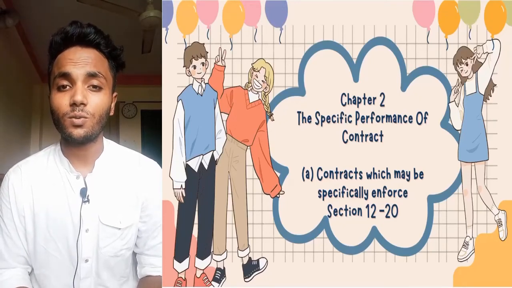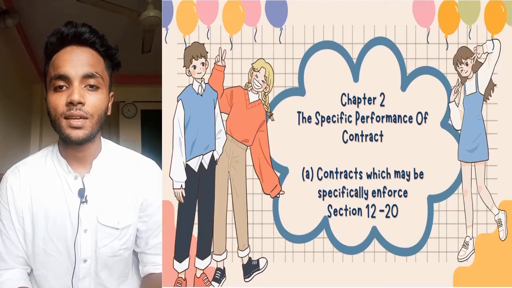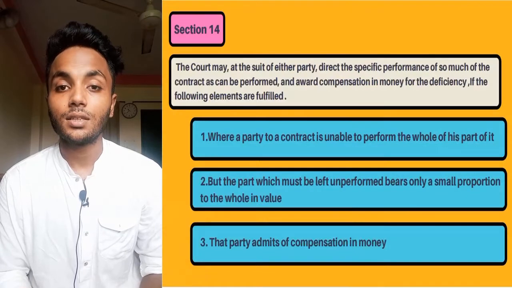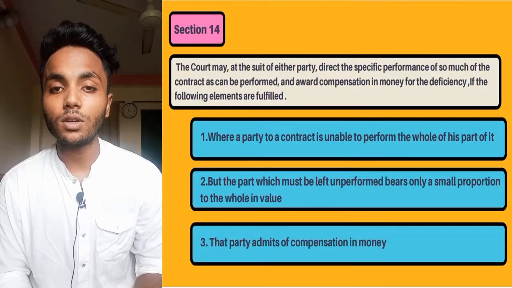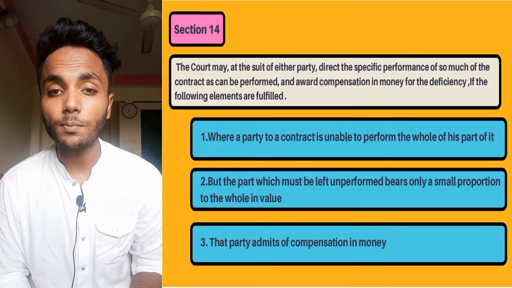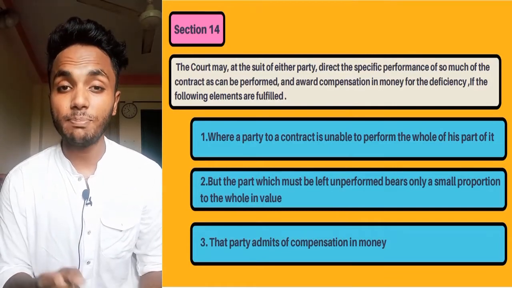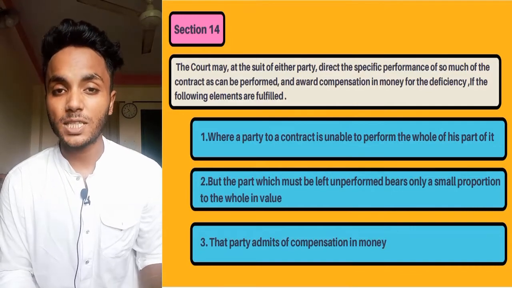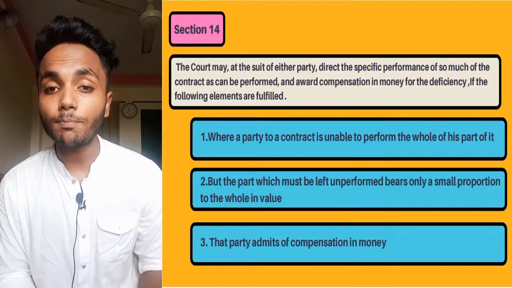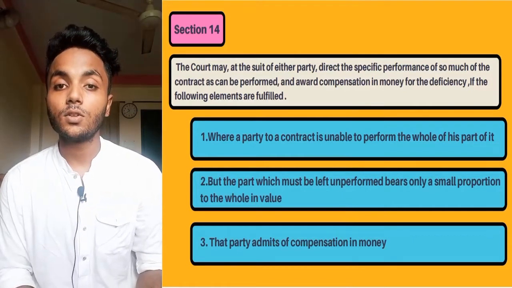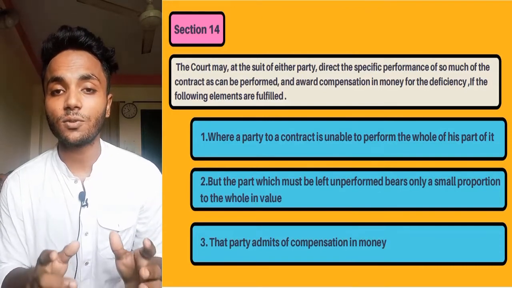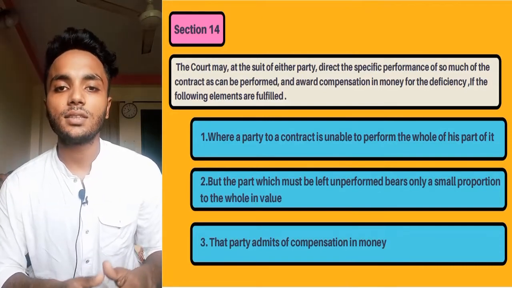In our previous video, we have discussed section 13. In this video, we will discuss from section 14 to section 17. Section 14 is talking about specific performance of a part of contract where the part unperformed is small. On the other hand, section 15 is talking about specific performance of the part of the contract where part unperformed is large. So we will basically discuss section 14 and section 15 by comparing these two sections.